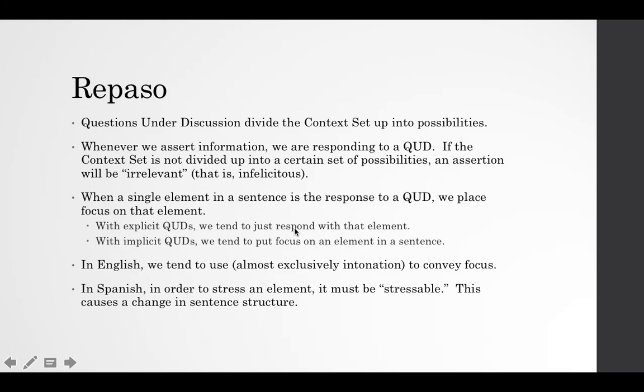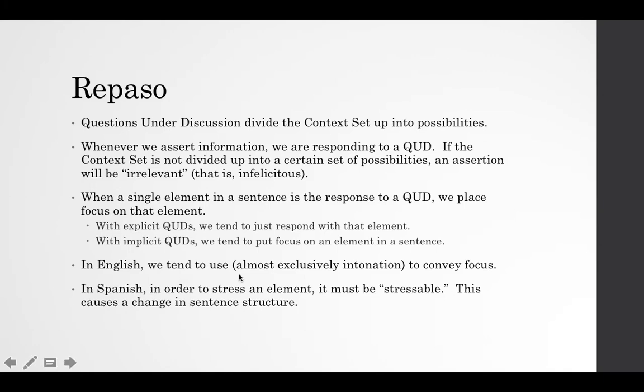One-word responses: what's your name? James, for example. With implicit QUDs, we tend to put focus intonation on an element in a sentence. So if they would give my twin brother a name tag that says James on it, I might say, "my name is James," to respond to the implicit question under discussion, whose name is James.